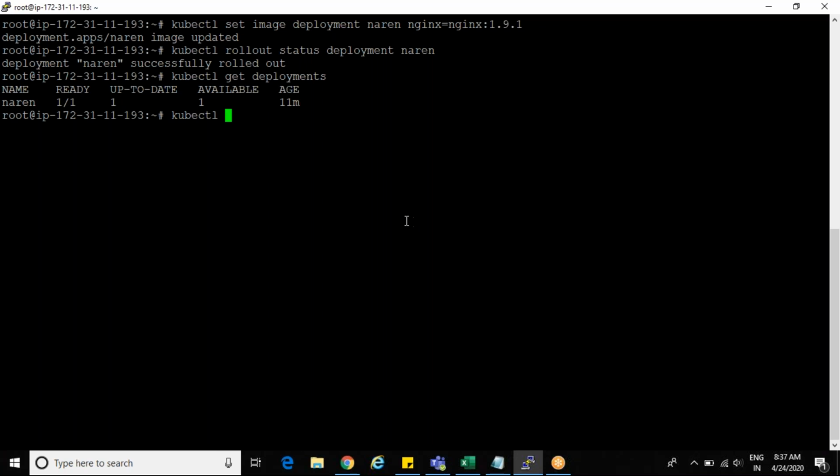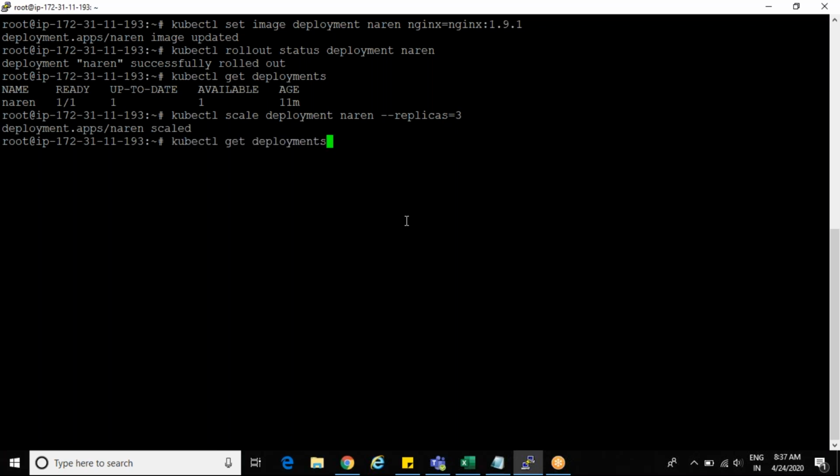Yeah, kubectl scale deployment name hyphen hyphen replicas equals to 3. So I want to create 3 applications for the same deployment, 3 replicas. Yeah, enter. Okay, scaled. Now check the get deployments.